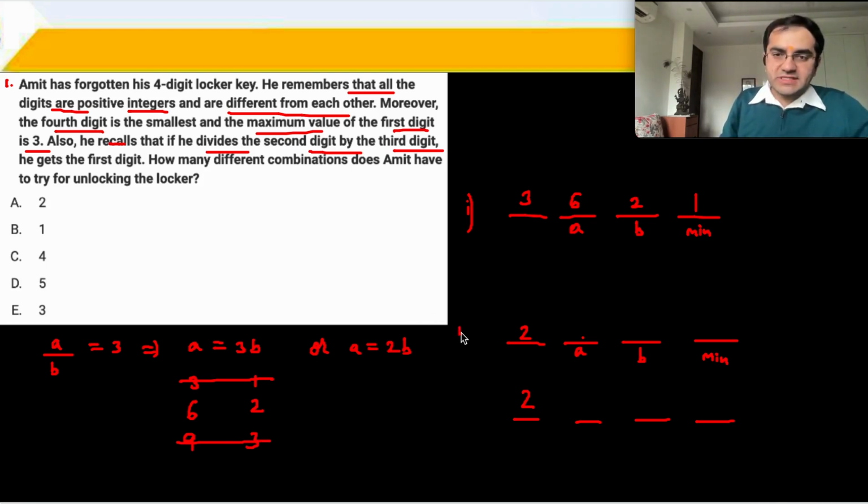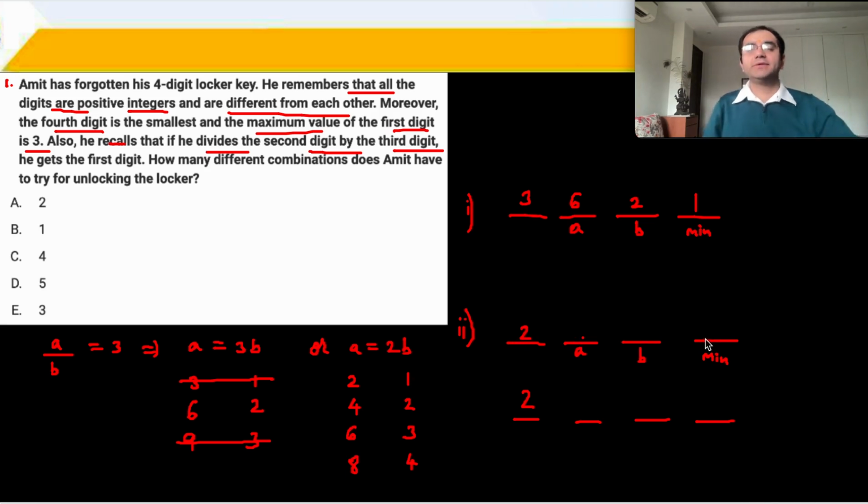Then you have the second case where A upon B is equal to 2, which is the first digit. So for this I have possibilities. B is 1, A is 2; B is 2, A is 4; B is 3, A is 6; B is 4, A is 8. Okay? So if the first digit is 2 and the smallest digit is in the 4th place, then that digit will have to be 1.